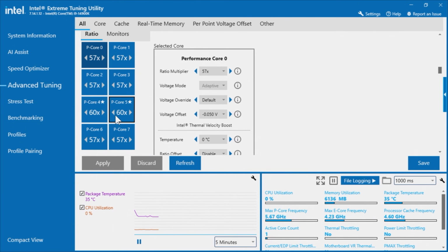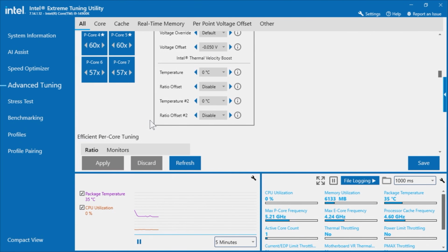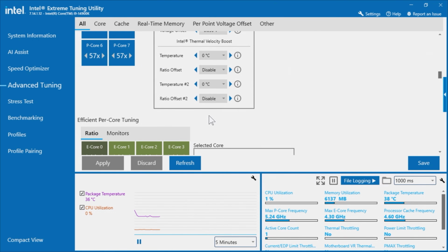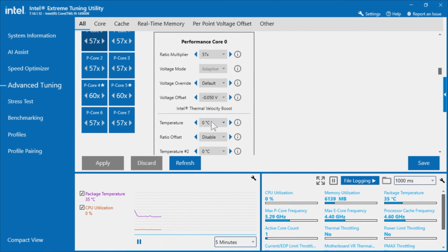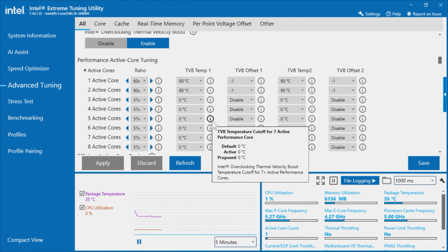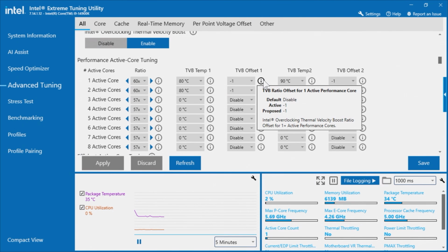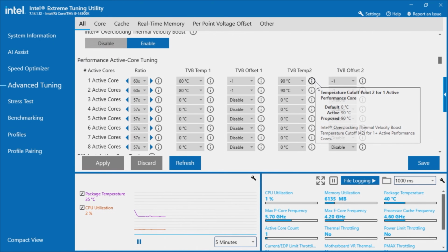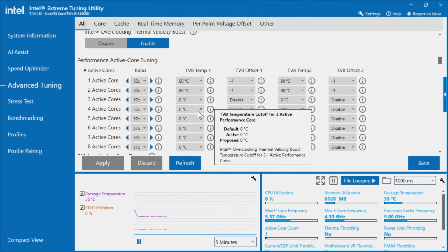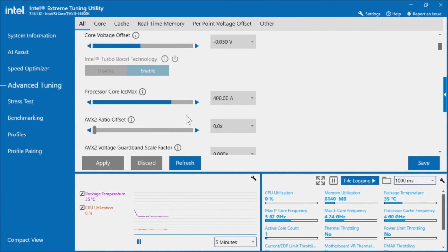So you can see cores 4 and 5 on my CPU are the performance cores, and those are the preferred cores. So just scanning through, just to familiarize yourself with the rest of the process, you'll see that the undervolt in here is at 0.05 as we set in the BIOS. You'll see that there is a thermal velocity boost offset, so essentially that means that when it reaches 80 degrees it will knock the core clock down by -1, and the same when it reaches 90 it will also reduce the multiplier by 2.